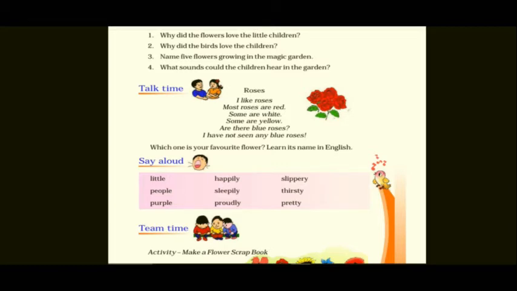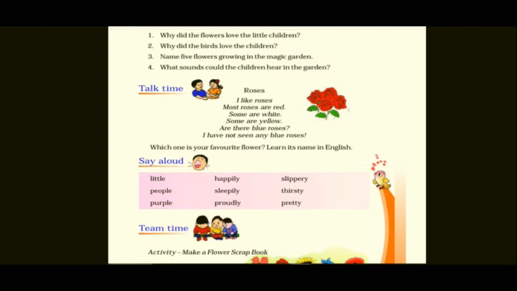Now the next question is, what sounds could the children hear in the garden? So there is some sound which the children used to hear. So what was the sound about? The sound is about a sweet song which is sung by fairies in the garden. So these are the 4 questions which you have to write in the classwork.